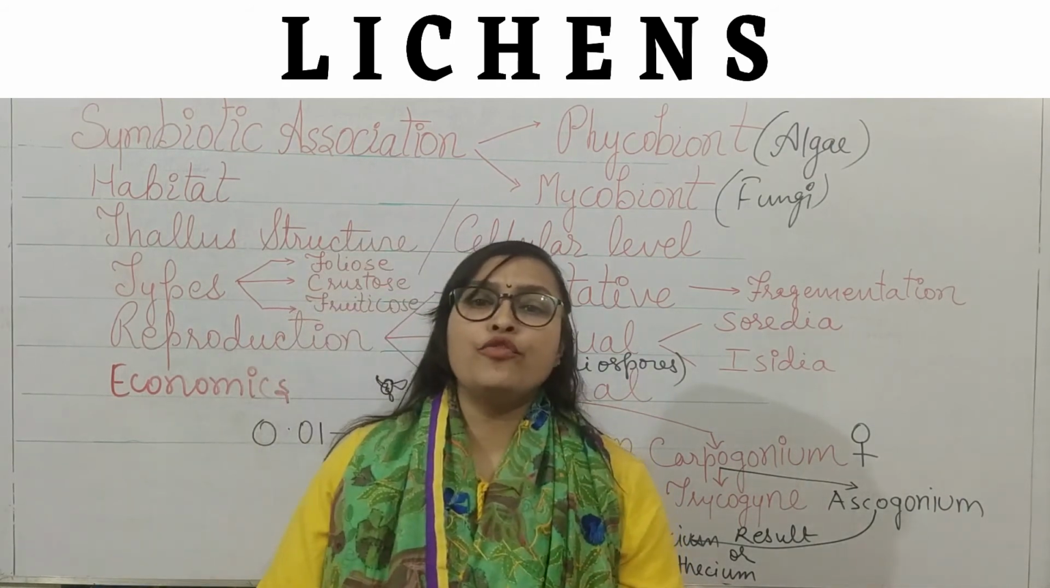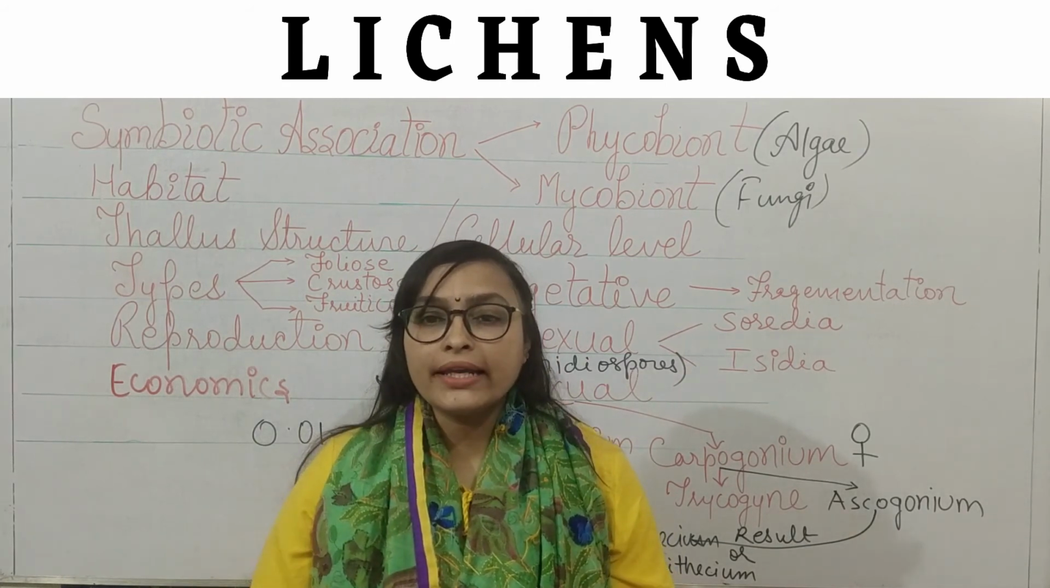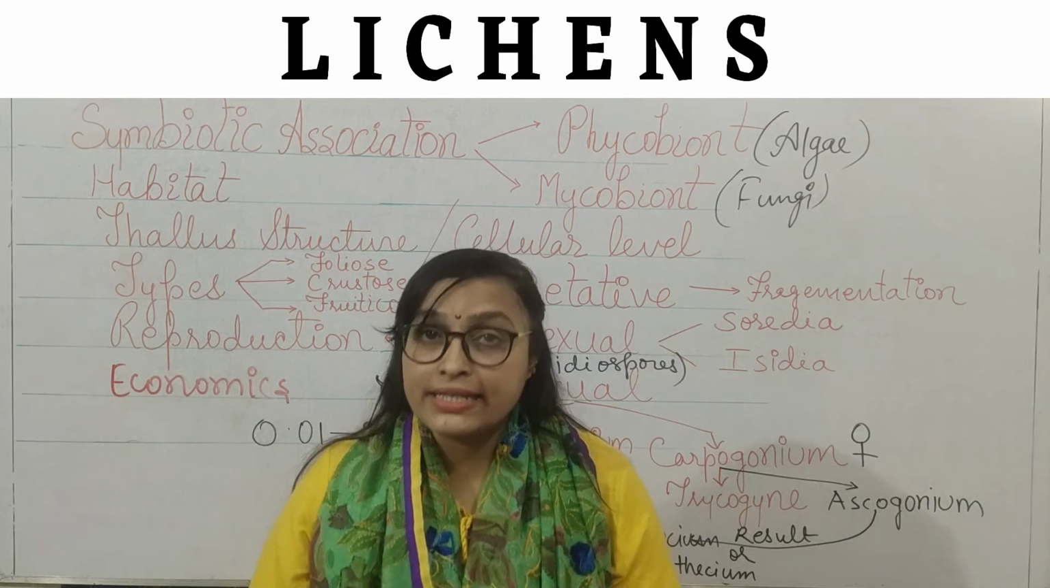Lichens can chemically weather minerals such as calcite by producing organic acids like oxalic acid.